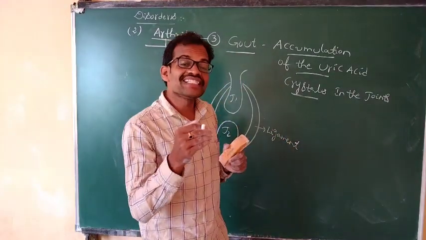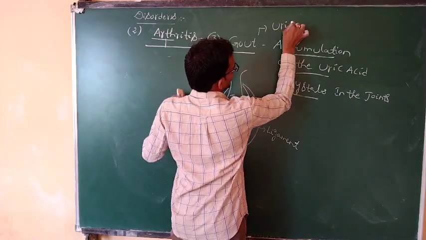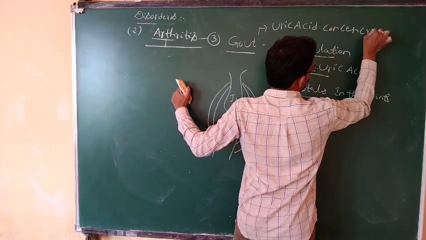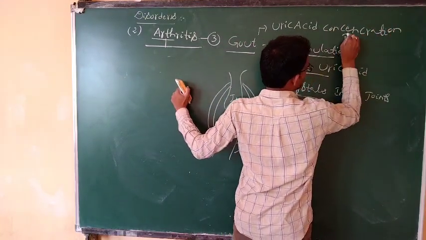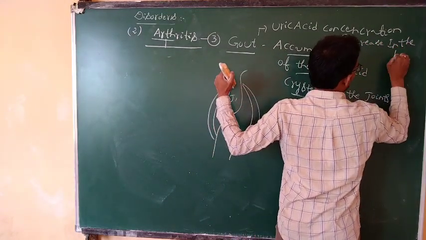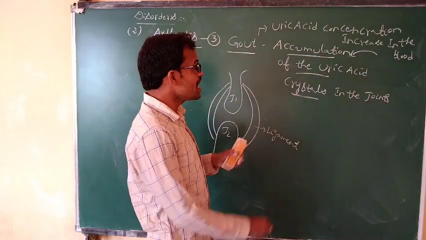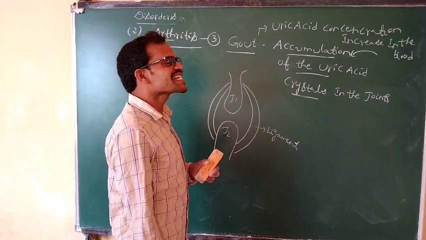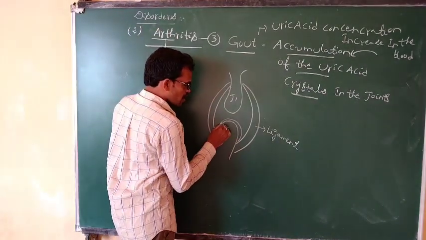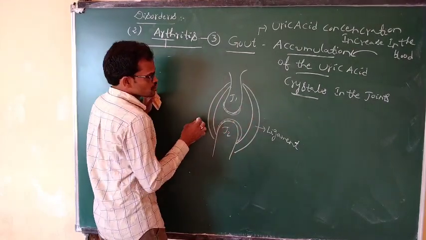The uric acid concentration increases in the blood. Whenever the uric acid concentration increases in the blood, uric acid crystals accumulate in the joints.